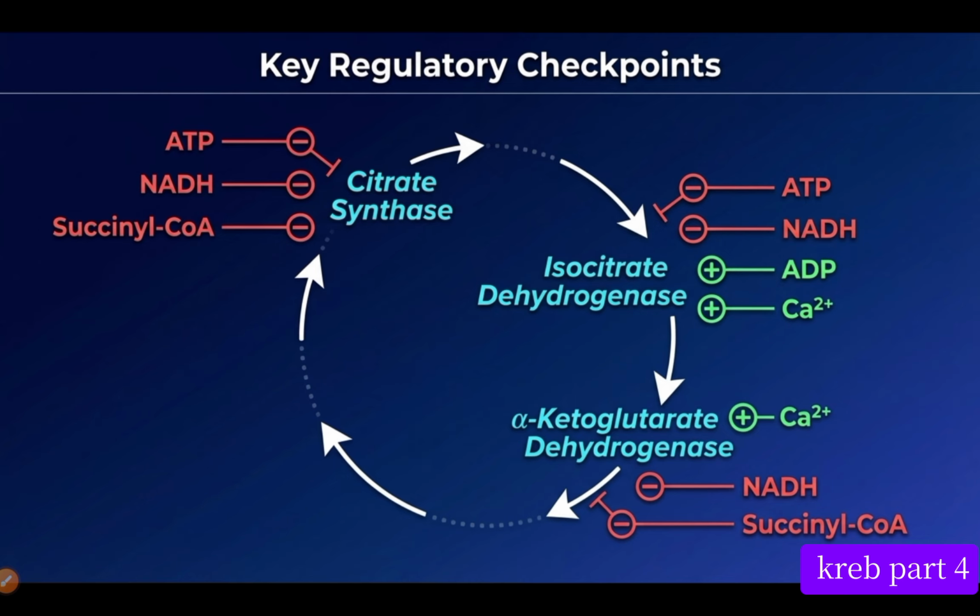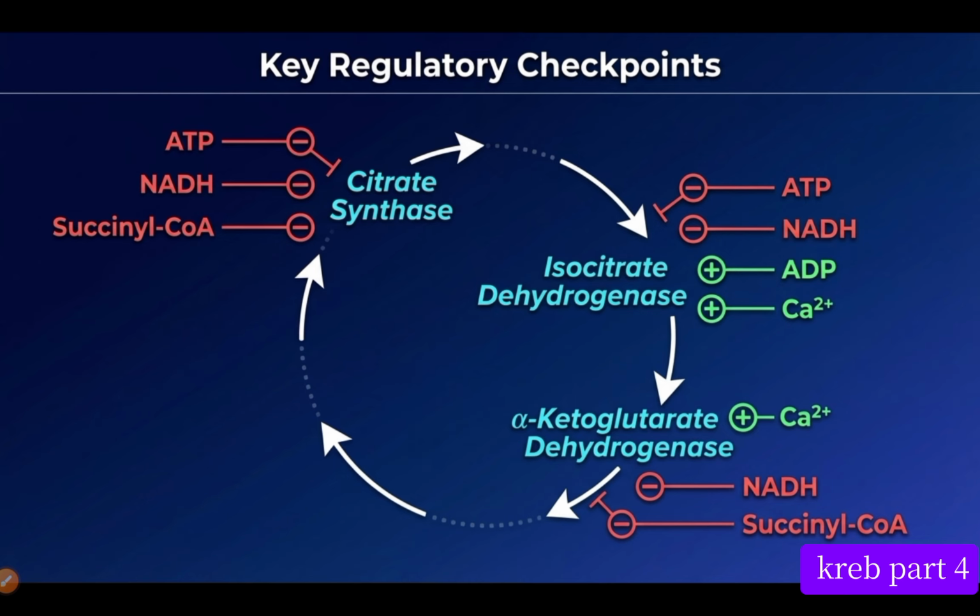So this high level of ADP signifies a low level of ATP. It informs isocitrate dehydrogenase to please proceed and start producing α-ketoglutarate, so that it will undergo the Krebs cycle to produce NADH that will enter the mitochondria to produce energy. So a high level of NAD positive indicates a low level of ATP, and they will stimulate isocitrate dehydrogenase.